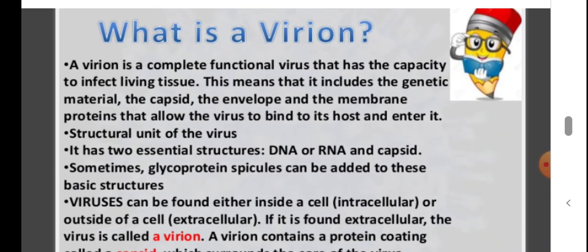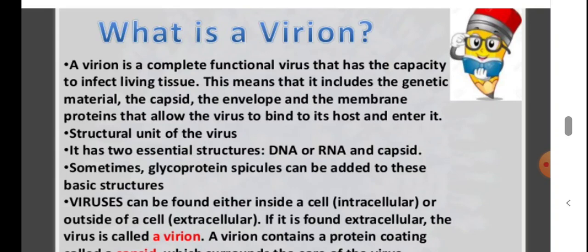A virion is a complete functional virus. Okay, that is a virion. It means a virus which is outside a host cell. That is known as a virion. It is a complete functional virus and it has the capacity to infect a living tissue, meaning its host tissue. Each virus has its specific host cell. So this complete functional structure has all the essential structures to infect a host cell. That is known as a virion.